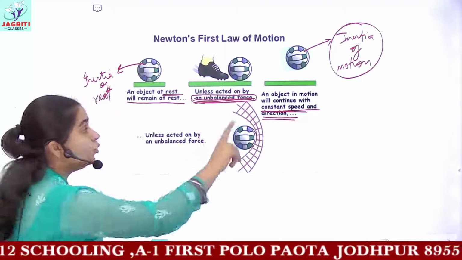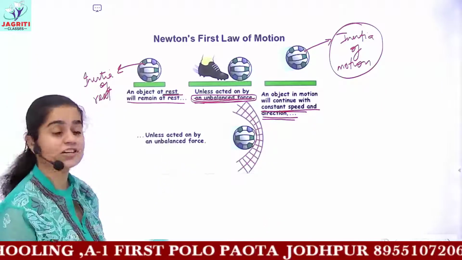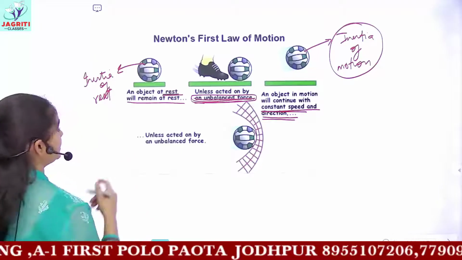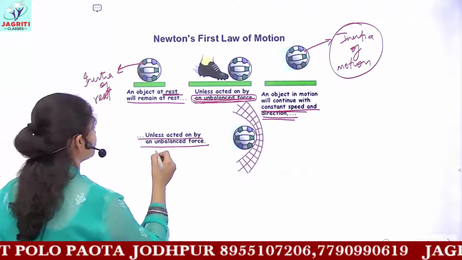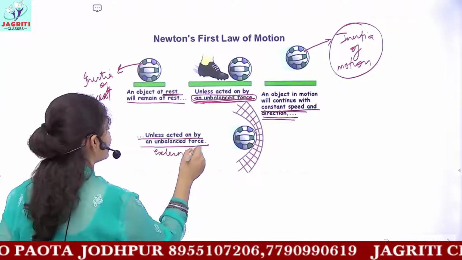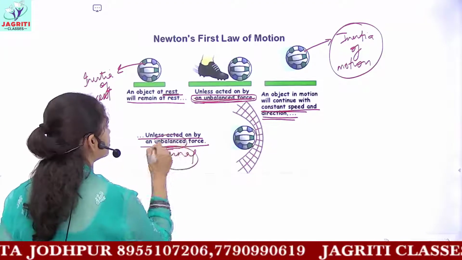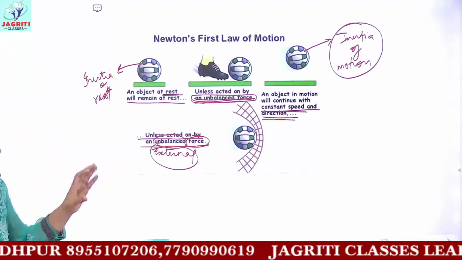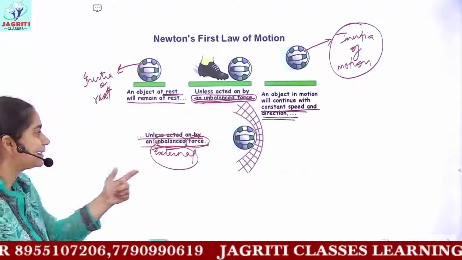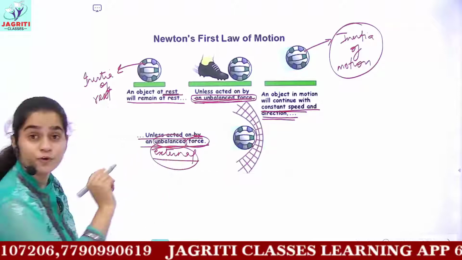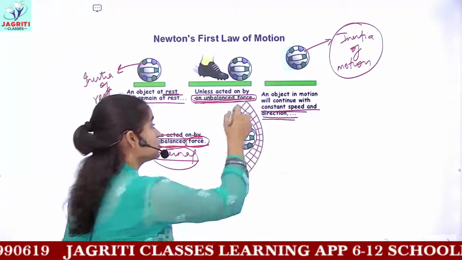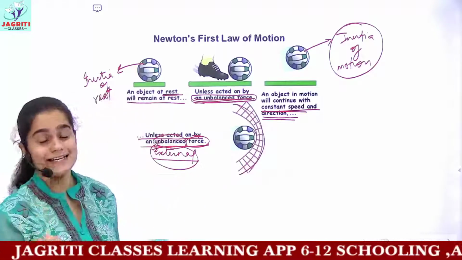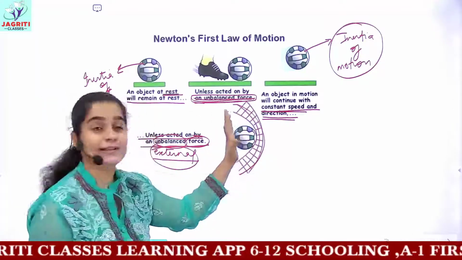But it will move in that particular direction till what time? So we say unless it is acted on again by an external, you can also add a word, external unbalanced force. So if this object is being acted upon by an external unbalanced force, that is the net, the goal. So this goal stops the ball.